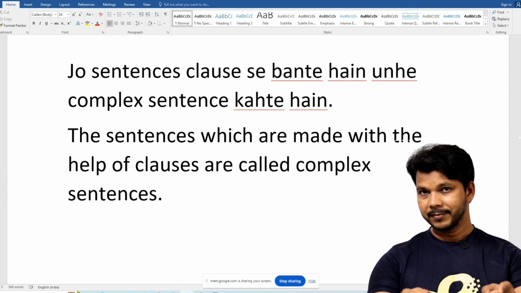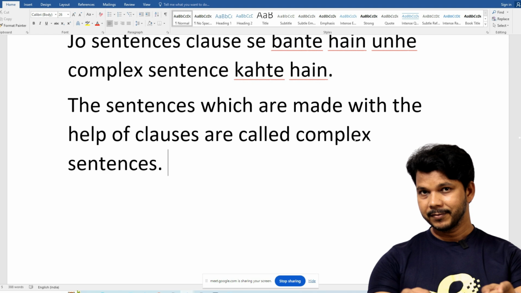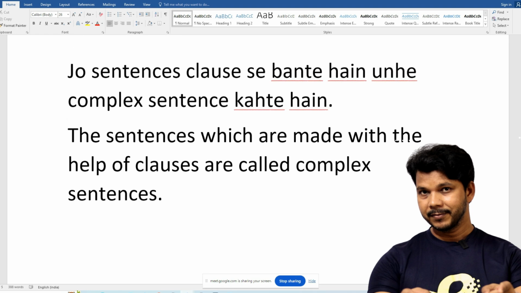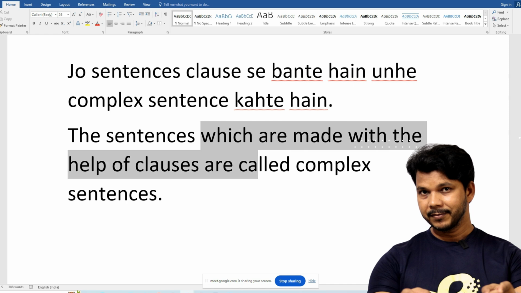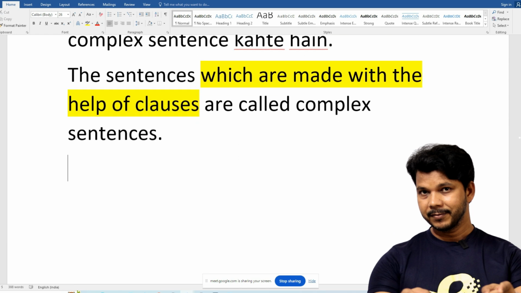Someone was saying which make. I have understood the question. Now it's my turn to answer. Now let me do it the way I want. So which are made with the help of clauses. This is the extra information, isn't it? Now the problem is, if somebody said that, can we remove this which are and all, and can we make a normal active sentence?